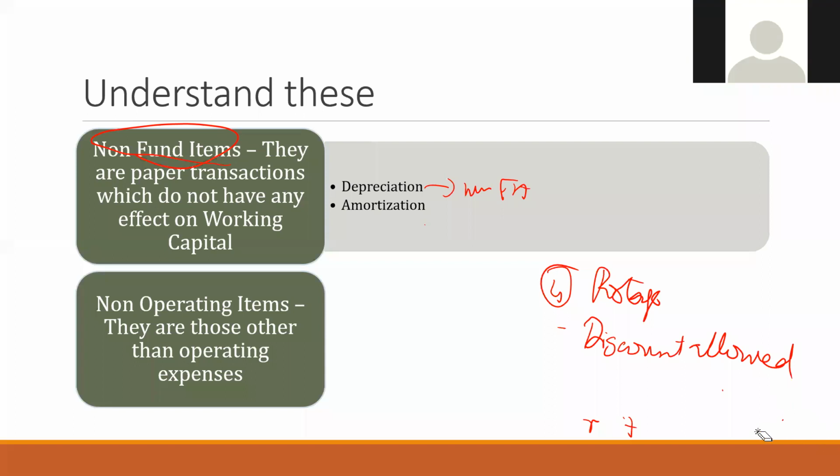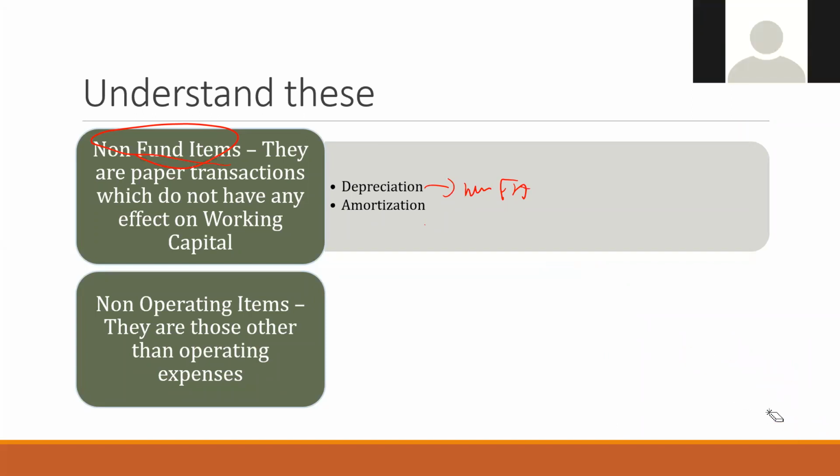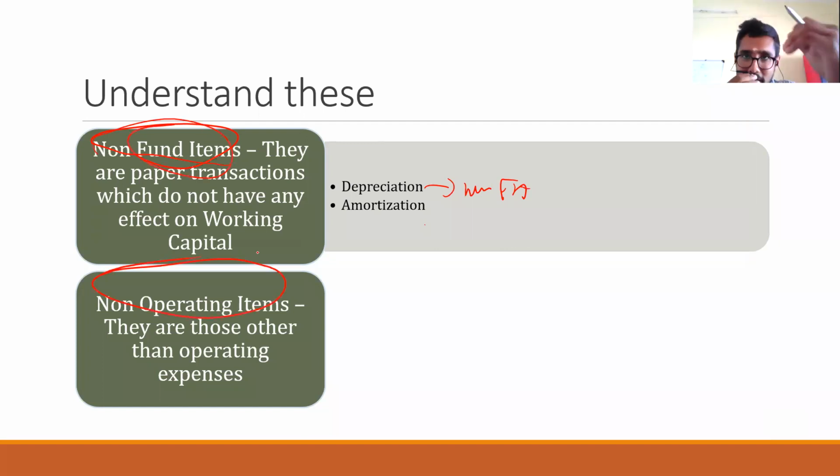Sir, is rent paid operating or non-operating? Rent paid, see, it is related to business, no? Rent, wages, salary: usually these are the items you will be having confusion about. Rent, wage, salary, those will be given in your question, so don't take care about that. We should only take the items which are non-fund and non-operating items, and you have a list of those. So try to remember that.